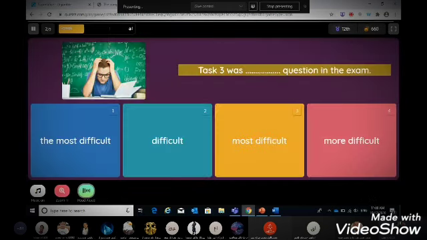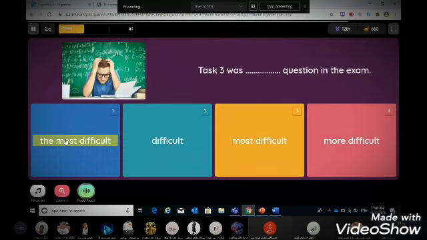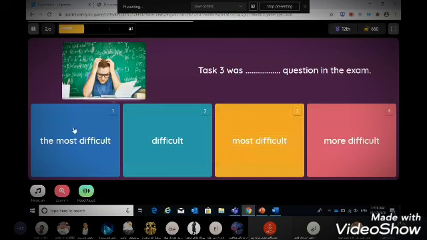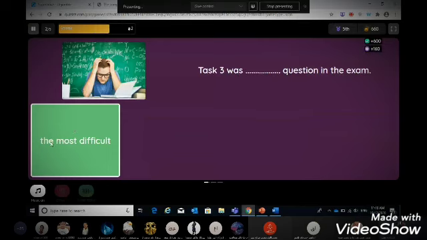Question: task 3 was question in the exam. Option 1, the most difficult. Option 2, difficult. Option 3, most difficult. Option 4, more difficult. Okay, task 3 was the most. We have to use the before the superlative form. Good.